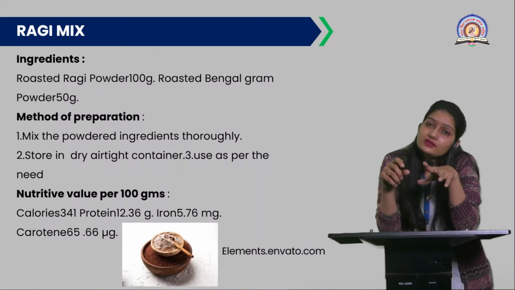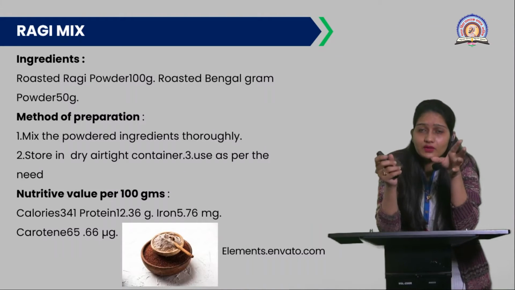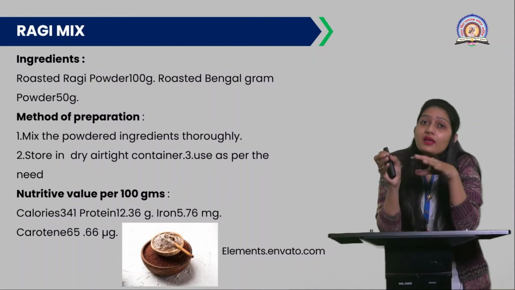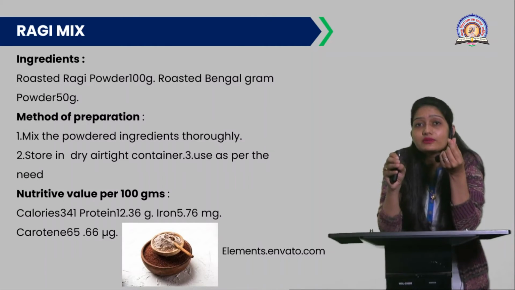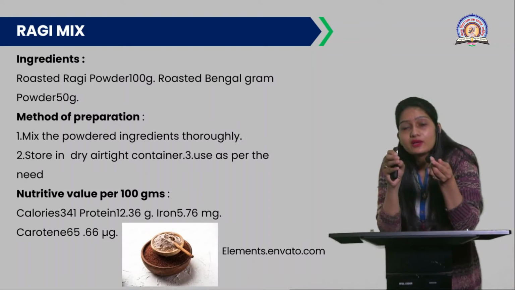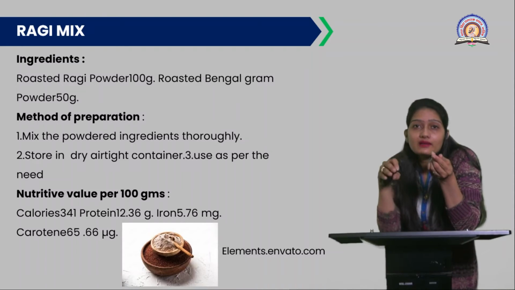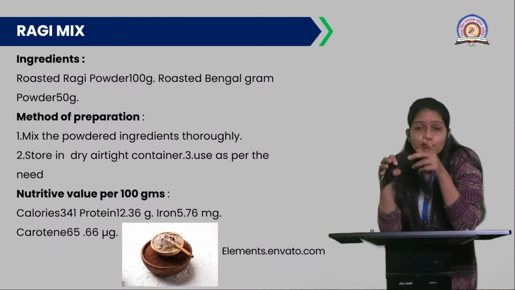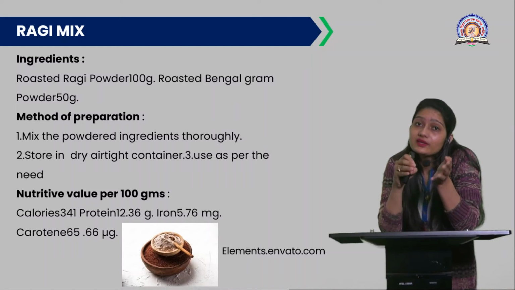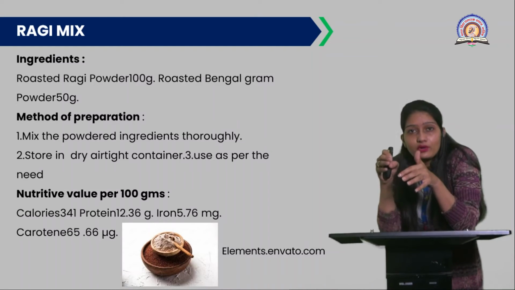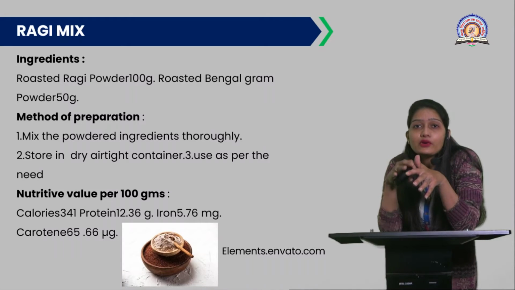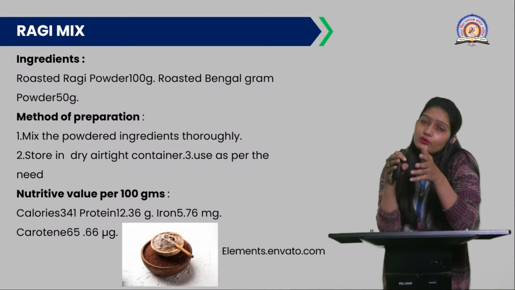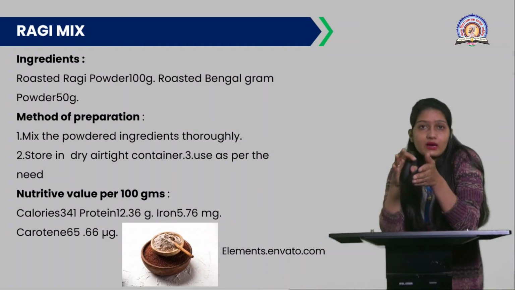As we have discussed about the rice porridge, you can use this powder in the form of porridge. You can add boiling water to it and a pinch of sugar or salt for the taste, so children can happily have it. You can add this ragi mix in chapati making also, or bajra roti also. This again adds nutritive value to that chapati or bajra bhakri.